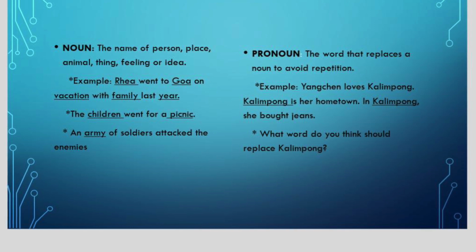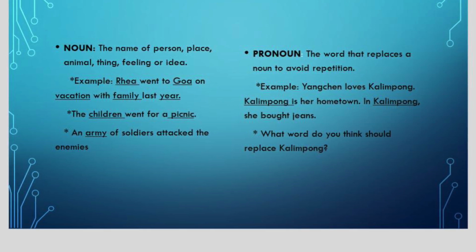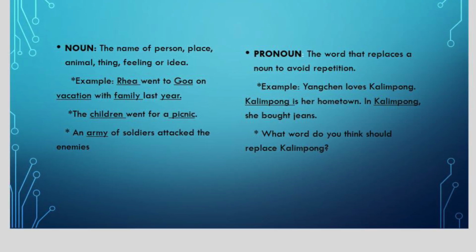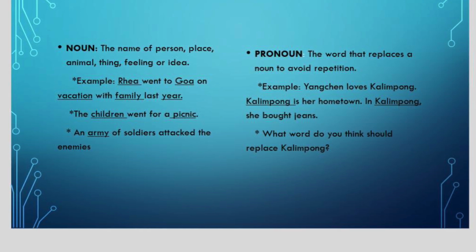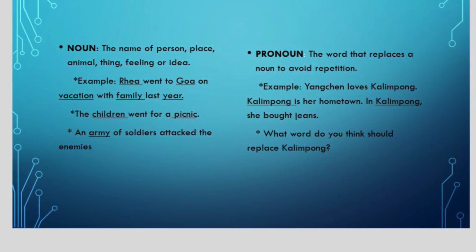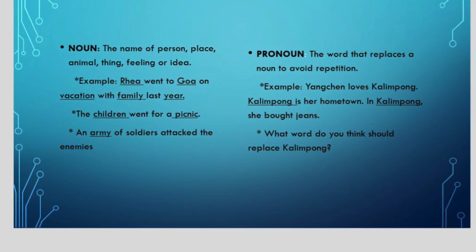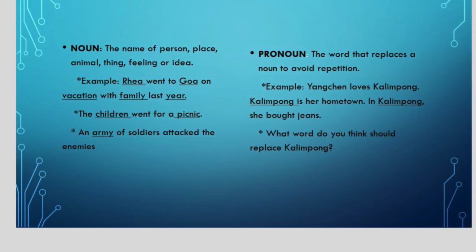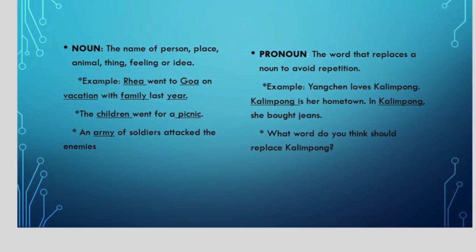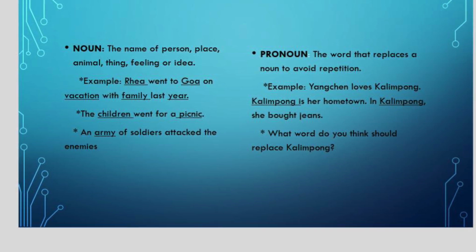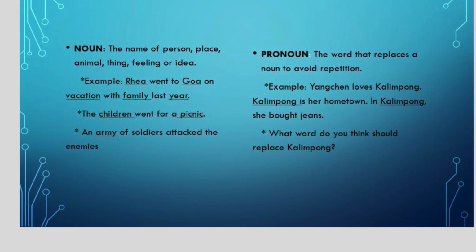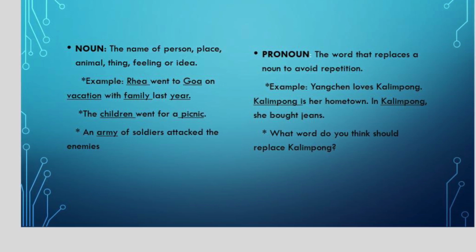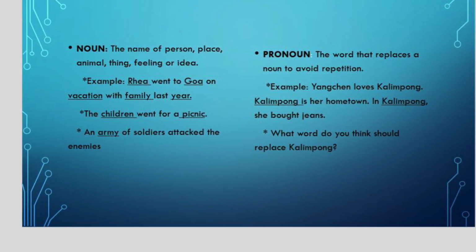And for persons, suppose we are talking about a girl. If Yangchen had been repeated in this sentence, instead of saying Yangchen over and over again, we would have used words like she, her, or you, depending on the kind of sentence that we are using. All right, so I hope noun and pronoun is clearer now.